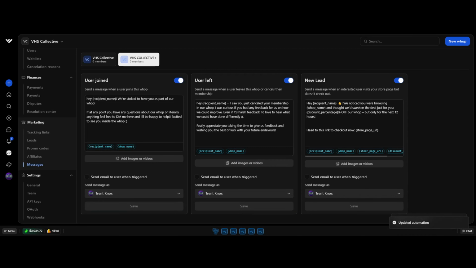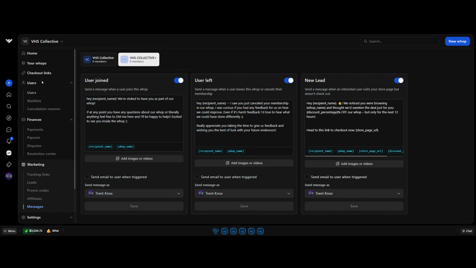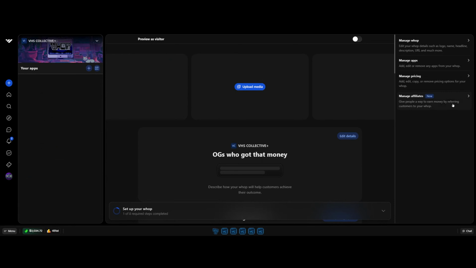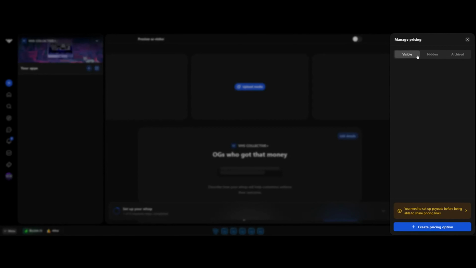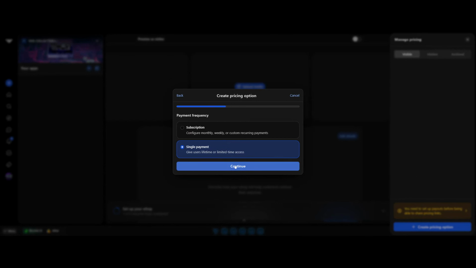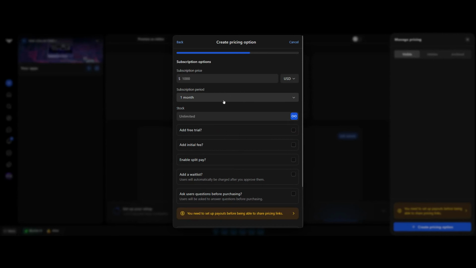So you then can come in here and add and change whatever you need to make it work. To make it work is basically what I was trying to explain. You got to go to your WAPs, go to VHS collectives, go to manage pricing, and then add a pricing option. So let's make it paid. They won't be able to pay anyway. So we'll make it a subscription, 1 month, and we'll make it $9.99.